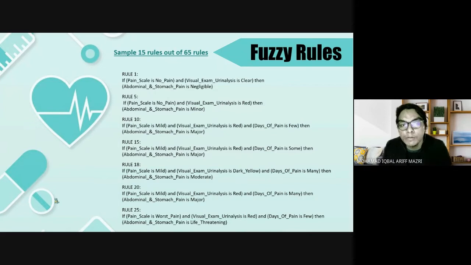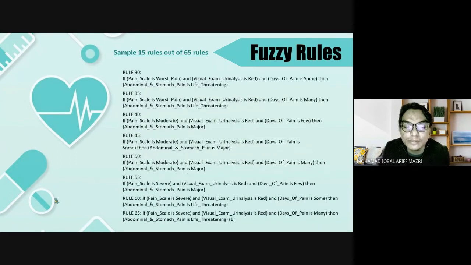So you can compare it from rule 1 and rule 10. For the pain scale no pain, they have no days of pain, because if you feel no pain, how can you have a day of pain, right? We have our control method in our system demo part. So this is our rule. Next, this is all our rules. So that's all from me.